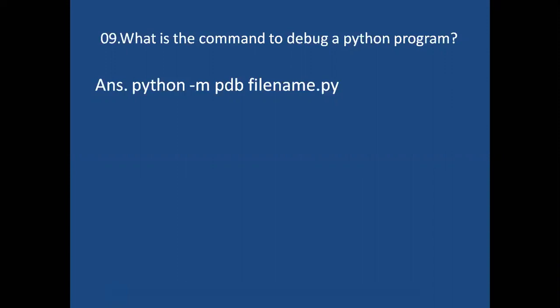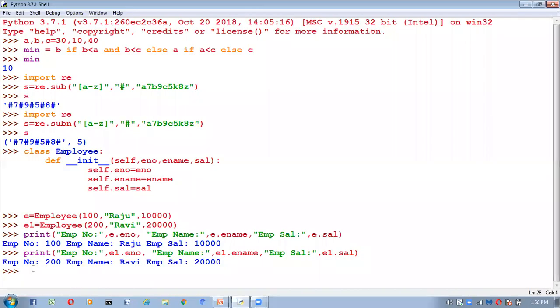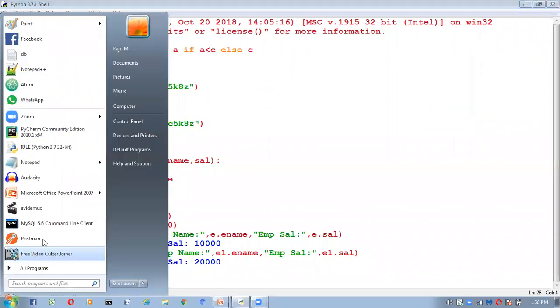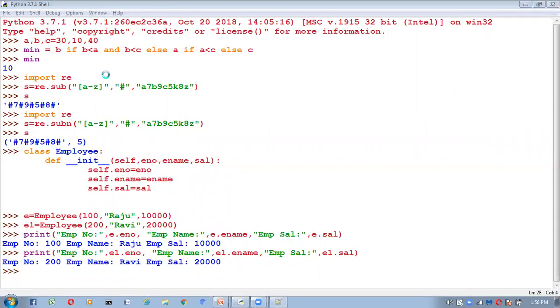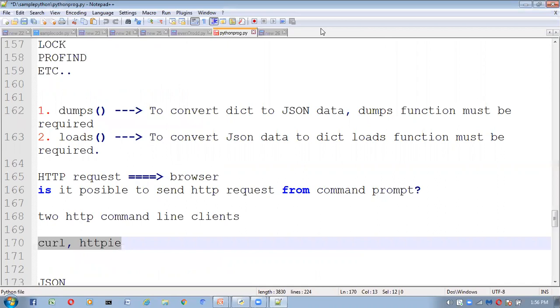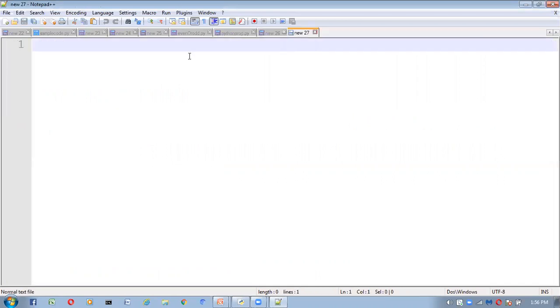Now I will show an example for this. I'm writing one Python program. a, b is equal to 10, 20.